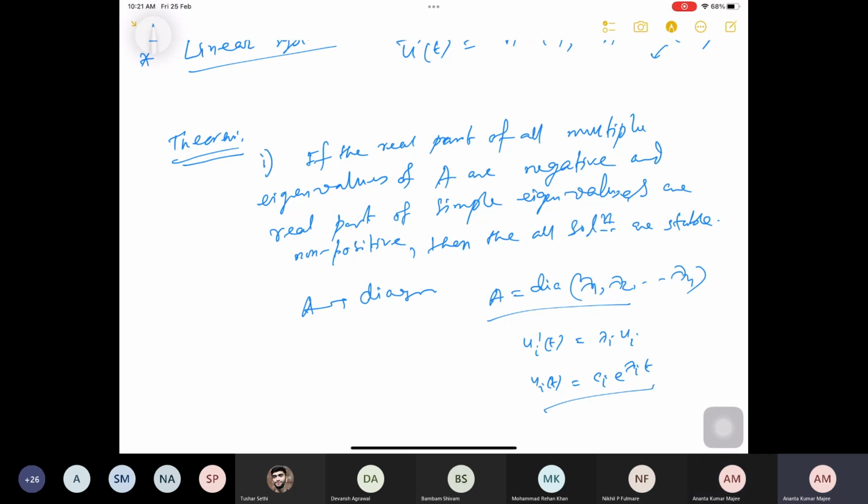So what exactly do you mean by multiple eigenvalues? No, I'm just saying. No, that I'm saying.